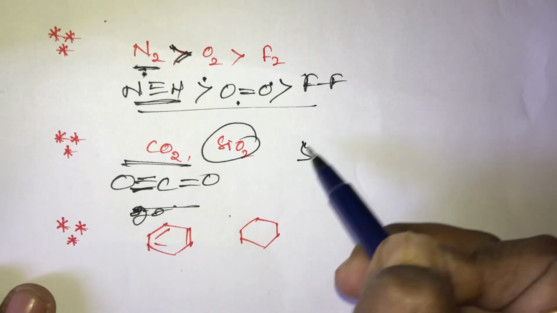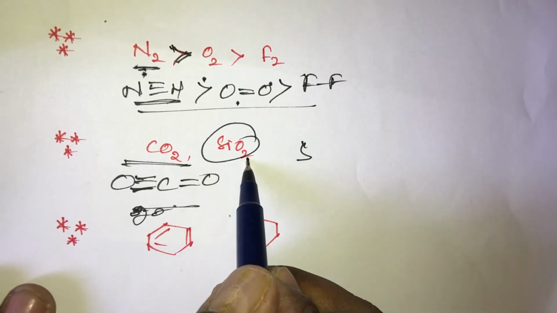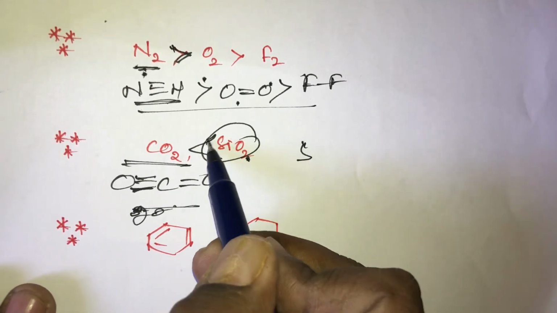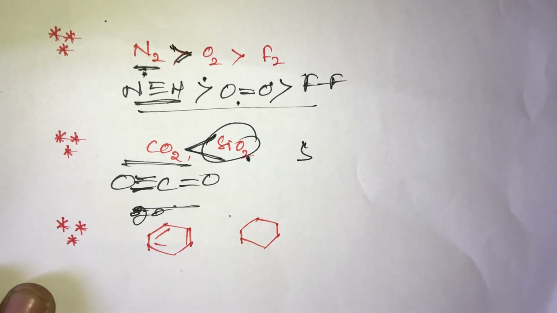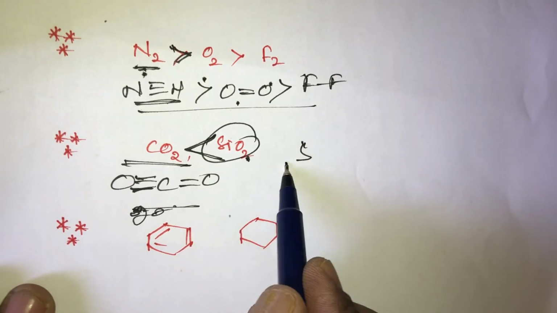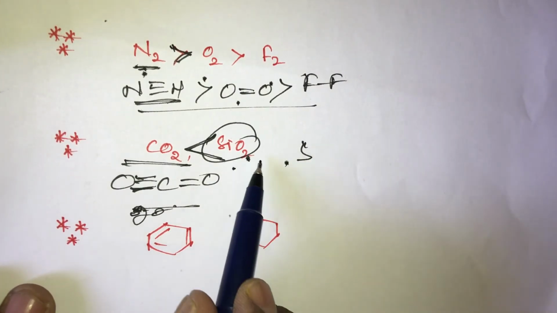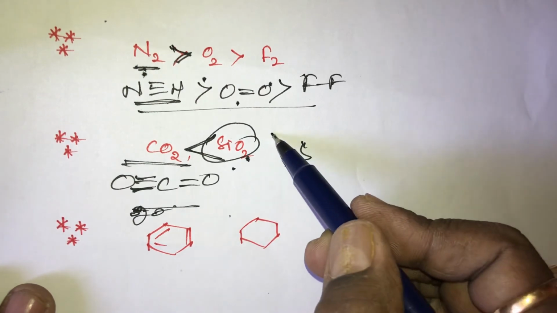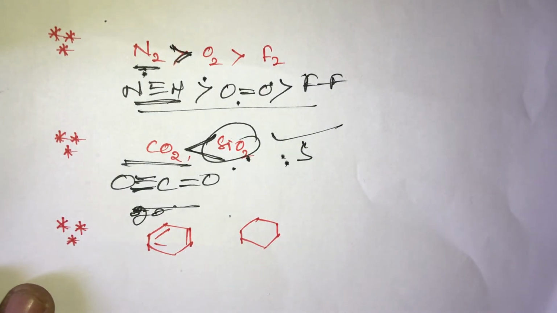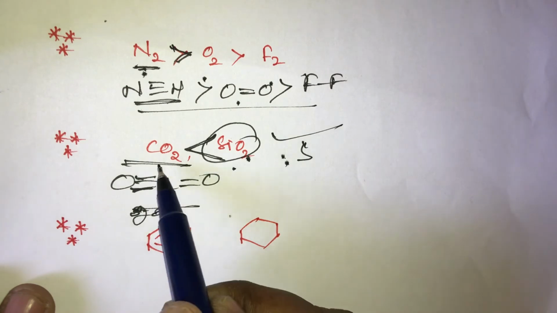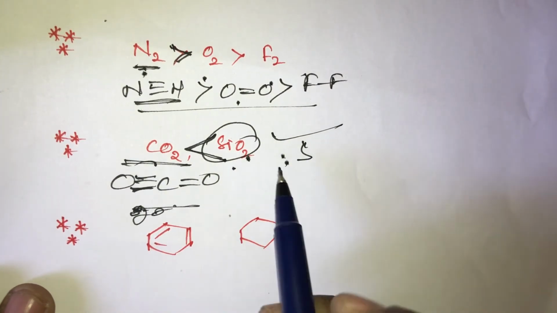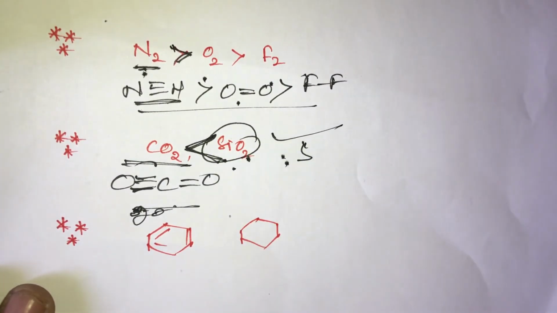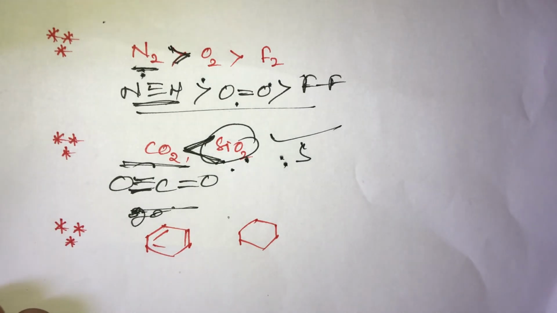SiO2 has more thermal stability due to the more number of sigma bonds. In CO2 and SiO2, which is more thermally stable? SiO2 is, due to the more number of sigma bonds.